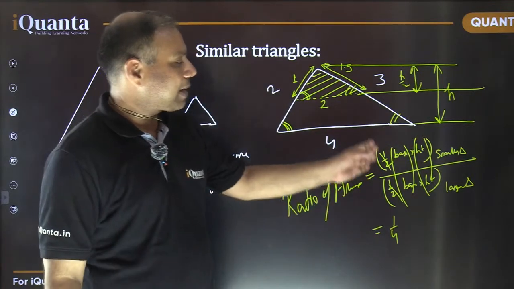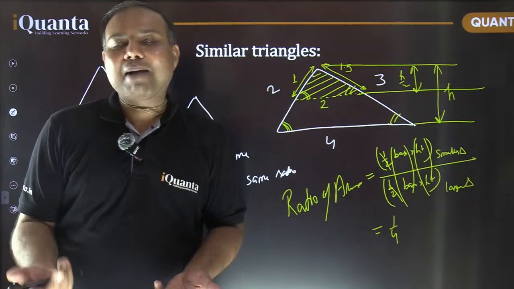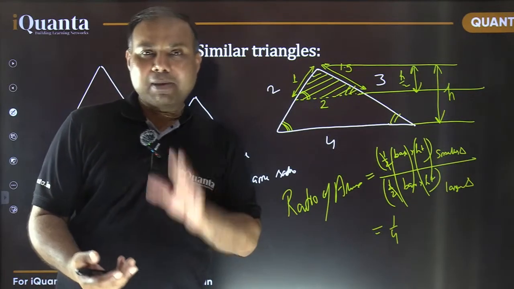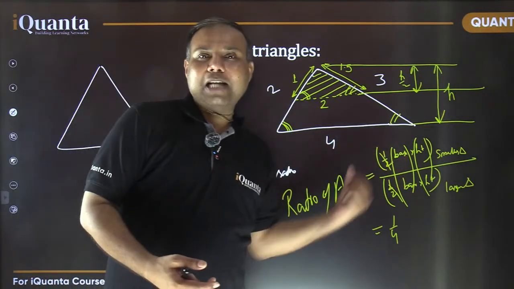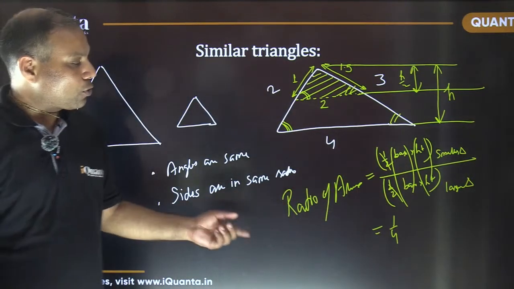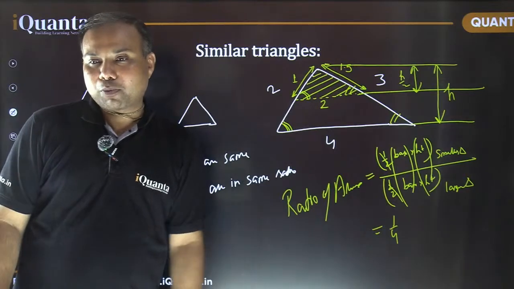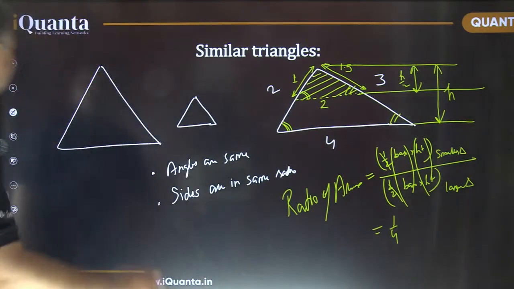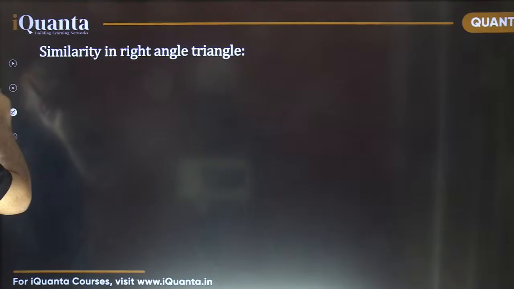In this case, we have multiplied base and height. You can use any method to calculate area of triangle. Ultimately, you are going to multiply two linear dimensions. That's why the ratio of areas of similar figures is always going to be square of the ratio of corresponding sides. ठीक है ना? Okay, let's solve the last question here.